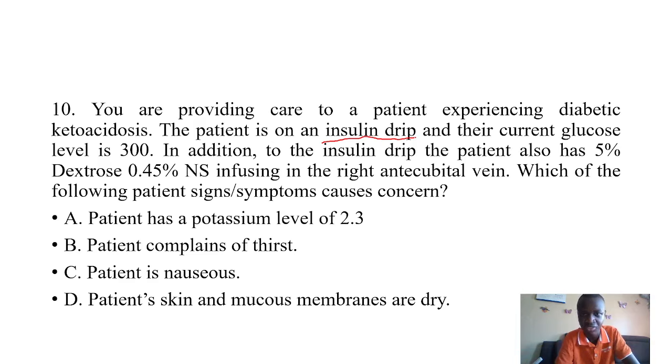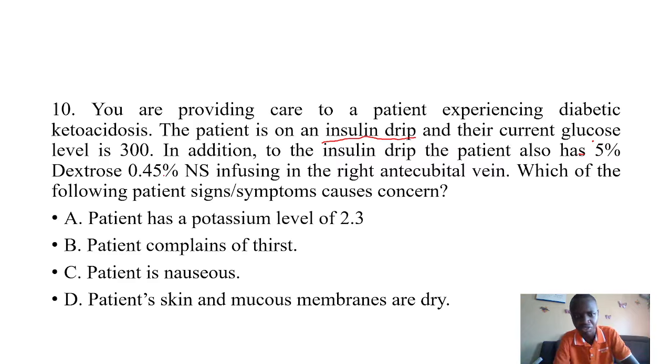We need to titrate it so well. That's why this patient is also on dextrose 5%, D5. Then normal saline 0.45%, because we talked of the aspect of dehydration, so we need to rehydrate. That's always a priority action.